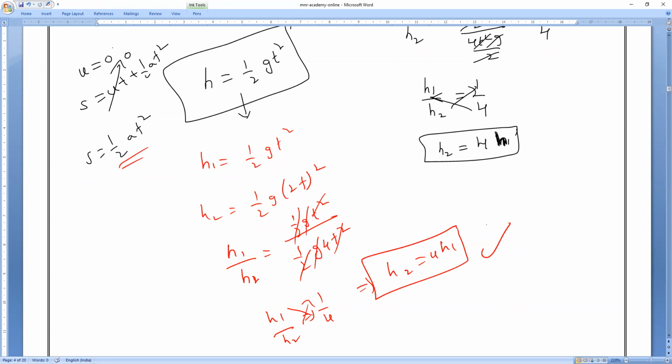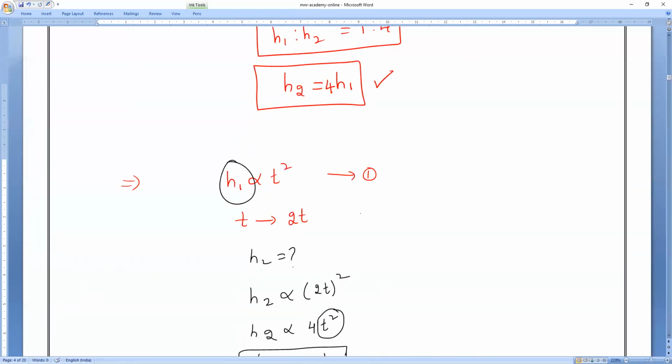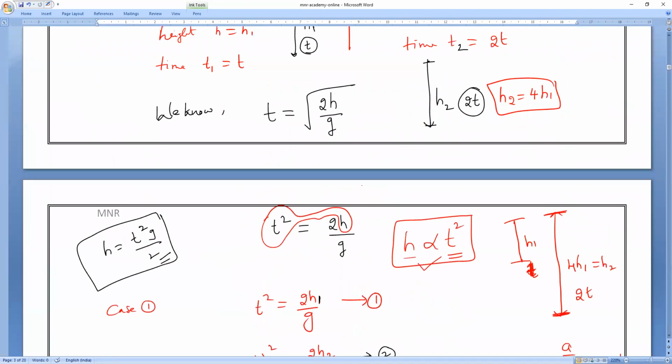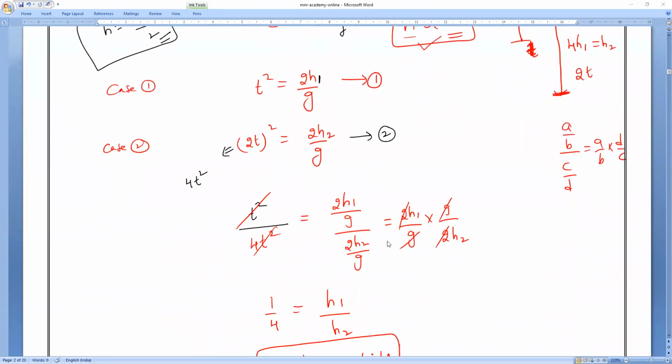Yes, sir. Everybody, your choice, whatever it is. But the formula which we know is the shortcut formula. We have written t is equal to root over 2h by g. Am I right? Correct. That is the reason. Whatever is convenient for you, you can proceed with it. Okay, guys?